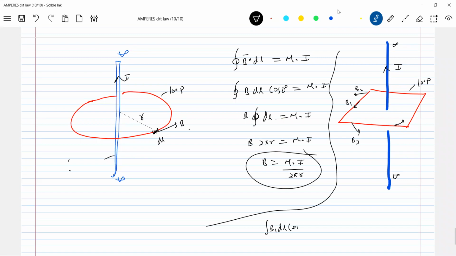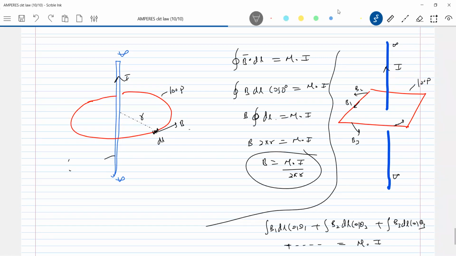B1 dl cos theta 1, B2 dl cos theta 2, B3 dl cos theta 3, and so on, equals mu naught I. The left-hand side can never be solved. So what was the problem? We didn't assume a suitable Amperian path, or loop, or curve. We didn't assume that one.